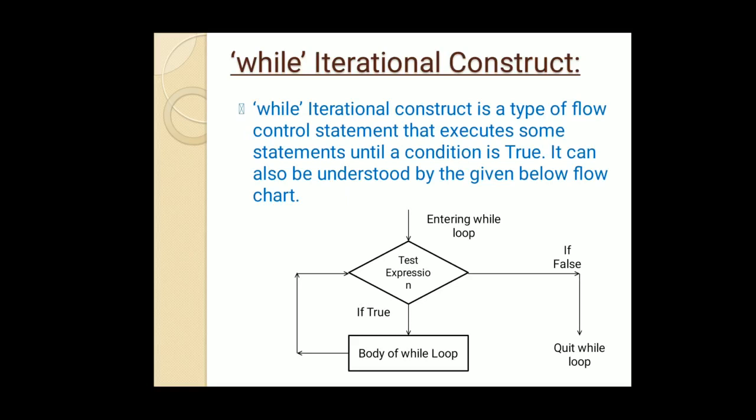The while iterational construct is a kind of loop, as we have discussed earlier, which is based on a particular condition. Here the condition may be a number, or anything, or a combination of conditions or an expression. If we look at the flow chart, on entering the while loop the test expression is checked; if it is true, then the body of the loop gets executed and the condition is tested again, and the loop keeps on continuing. As soon as the condition gets false, the while loop stops executing. So let us understand more about the while loop.